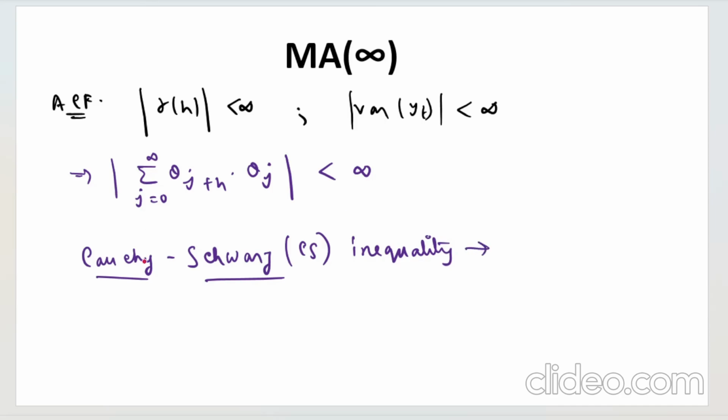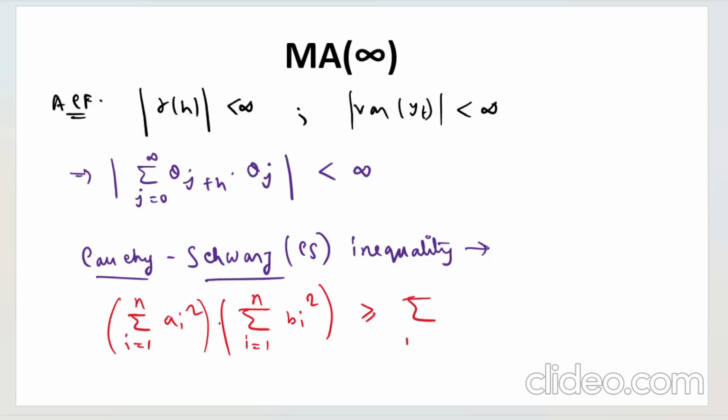This inequality simply says that summation i from 1 to n ai square into summation i from 1 to n bi square is always greater than or equal to summation i from 1 to n ai bi whole square. Right? This is what is known as the Cauchy-Schwarz inequality.